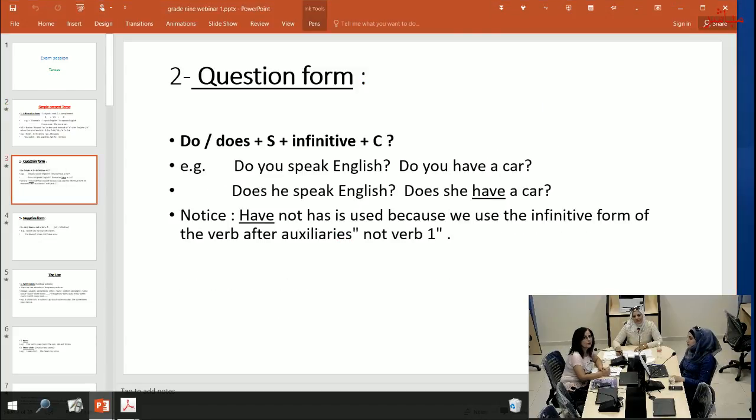The question form: do, does, subject, infinitive, and complement. Example: Do you speak English? Do you have a car? Does he speak English? Don't forget that with the pronouns he, she, it, we use does. Does she have a car? Because the verb is infinitive, so have, not has. Does he have a car? We use the infinitive form of the verb after auxiliaries, not verb one.